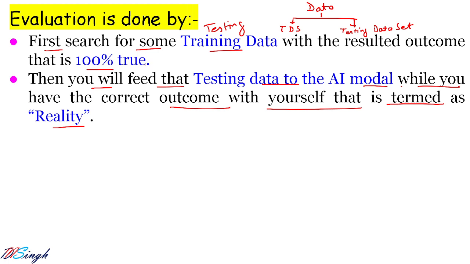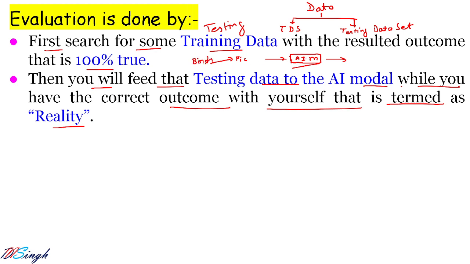तो हमें उसमें से ऐसा डेटा उठाना है जिसके बारे में हमें ऑलरेडी पता है. सपोज करो कि एक हमारा एआई मॉडल है और इस एआई मॉडल में हम पिक्चर्स दे रहे हैं, सम पिक्चर्स, ओके, and this AI model is going to predict whether it is a picture of a word or not. So these pictures जो हम इसमें दे रहे हैं, there are some pictures which we already know these are pictures of words. Then we will see that is the reality, because we have selected only such pictures for which we already know that these are pictures of words.